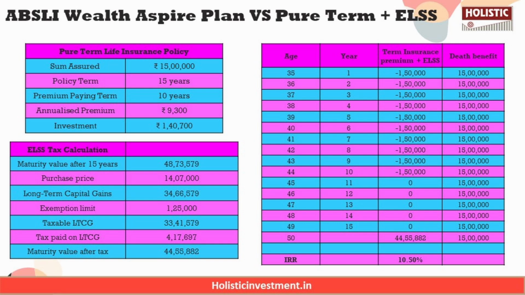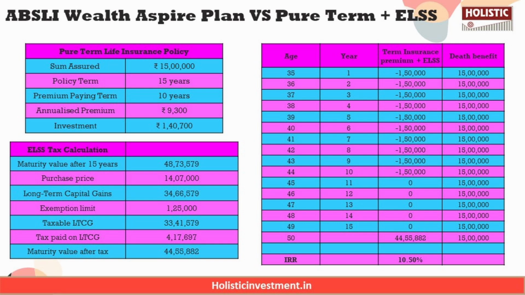So as you look at it, the fund value at the end of 15 years is 48.73 lakh, but these maturity proceeds are subject to capital gains tax, which results in a post-tax value of 44.55 lakhs. So hence the post-tax IRR is 10.50%. So the IRR for the ELSS investment combined with the pure term life insurance policy is 10.50% on the